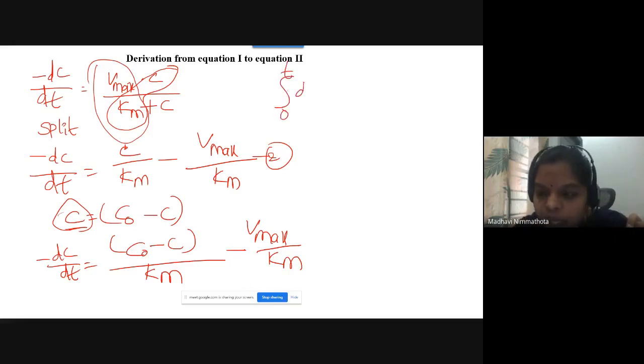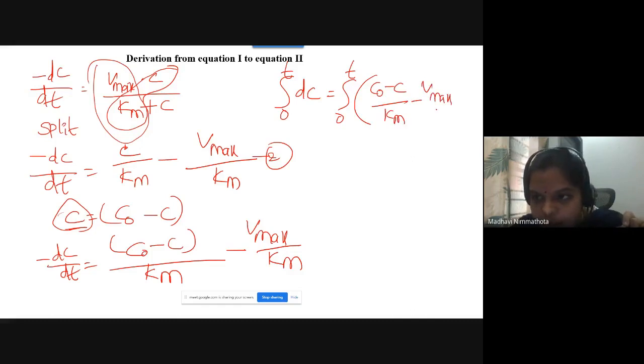So write down how the integration will be. Integration from 0 to t dC is equals integration from 0 to t of C0 minus C by Km minus Vmax by Km into dt. See, when you integrate this equation, integration from 0 to t, dC is equals integration from 0 to t within the brackets C0 minus C by Km, Vmax by Km into dt.